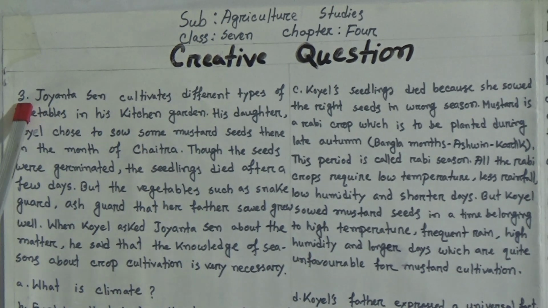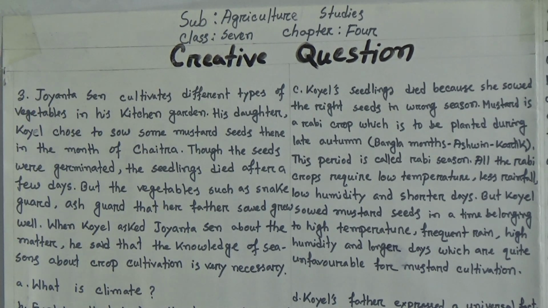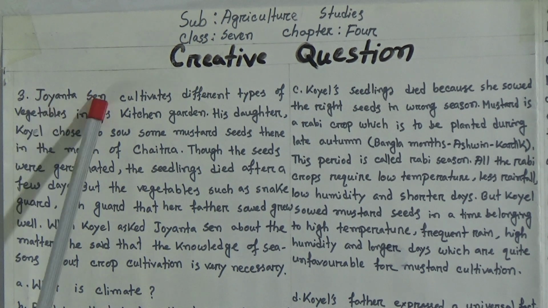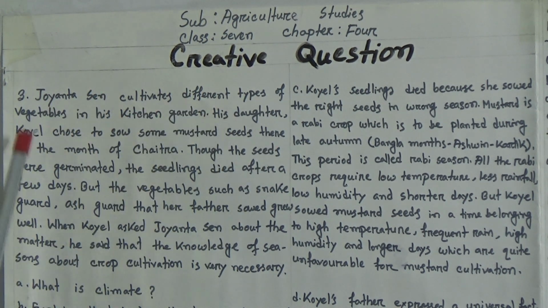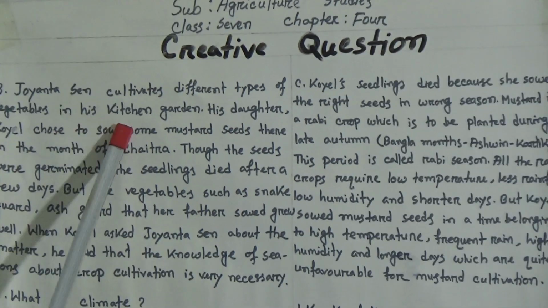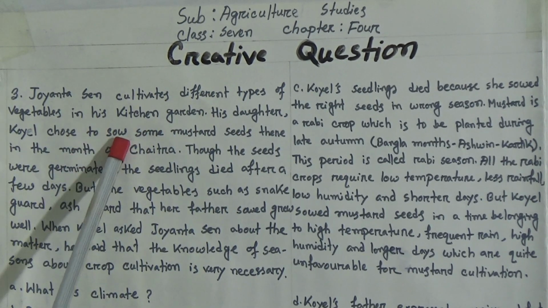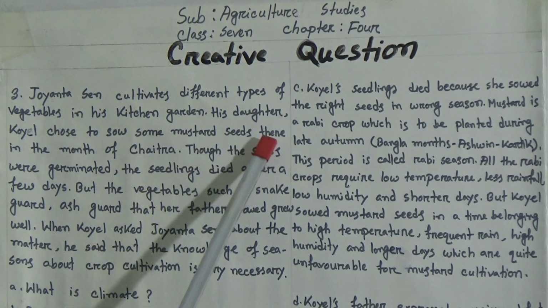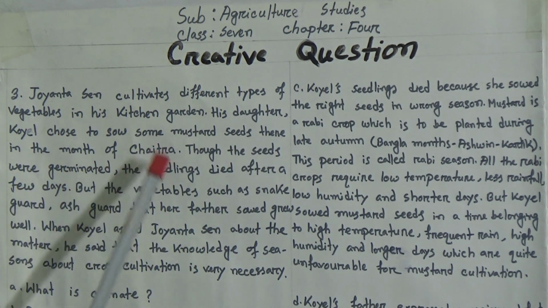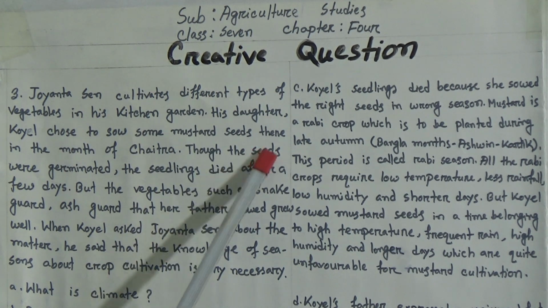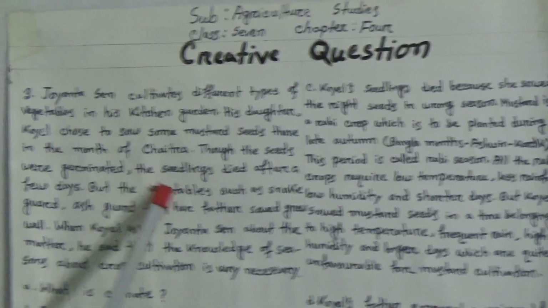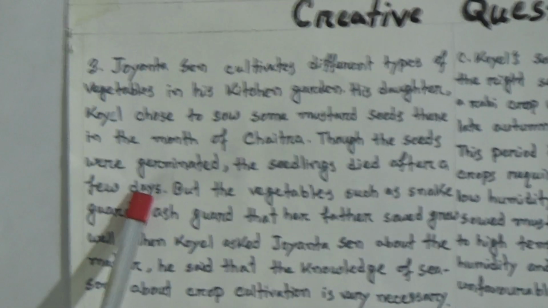This is number 3 of your sheet. Jayanta Sen cultivates different types of vegetables in his kitchen garden. His daughter Koel chose to sow some mustard seeds there in the month of Chaitra. Though the seeds were germinated, the seedlings died after a few days.